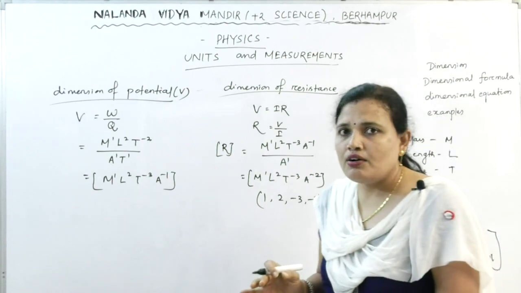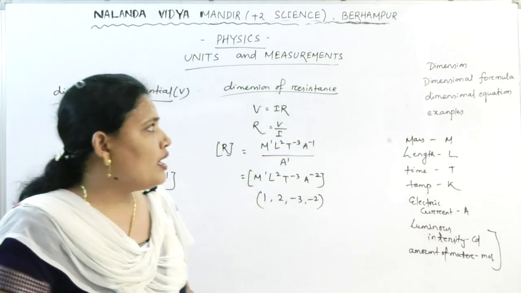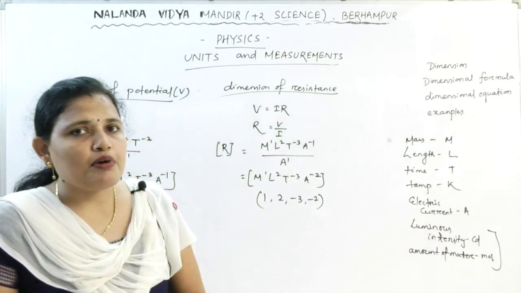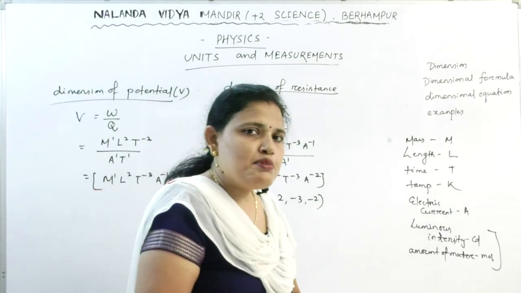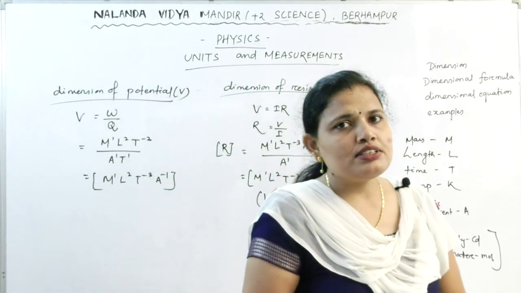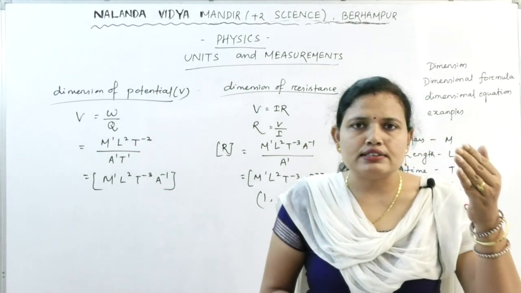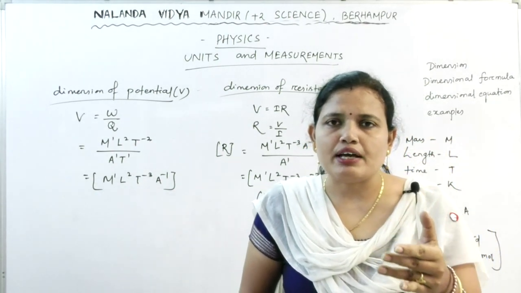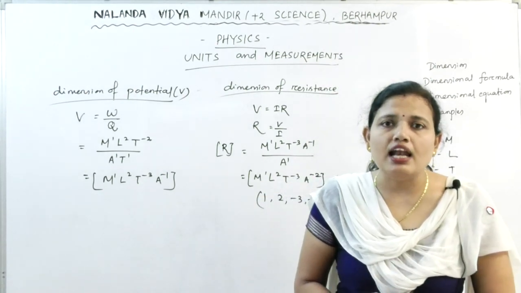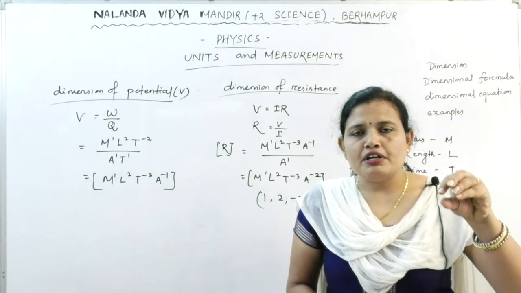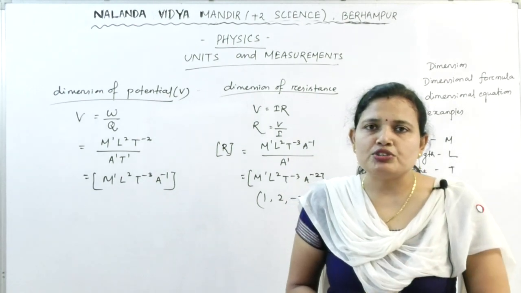All of you clear now? Okay, so what did we study in this class? We studied about the dimension, the dimensional formula and the dimensional equation. Hope all of you are clear now. What is the difference between the dimension, dimensional formula and the dimensional equation? The power of the fundamental quantity is called the dimension.